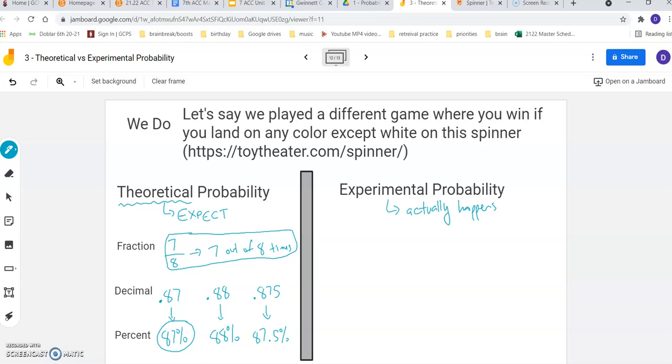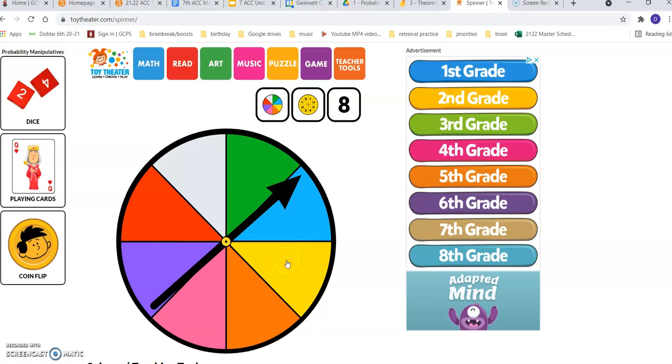So in order to do that, if I expect to win 7 out of 8 tries, I'm going to do 8 tries, let's just say. Since I expect to win 7 out of 8, I'm going to see how many times I win. I'm going to do it real fast. So I already spun once. I got blue, so I won once. All right, second time, win again. I won twice. Third time, won again, 3. Fourth time, won again, 4. Fifth time, won again. Sixth time, won again. Seventh time, won again. Eighth time, won again.